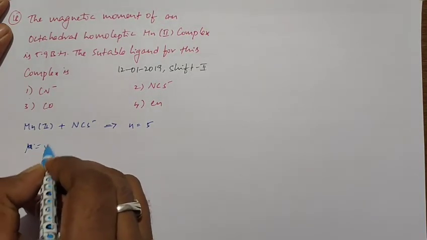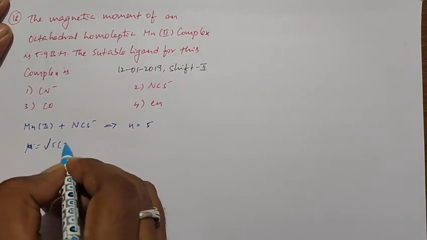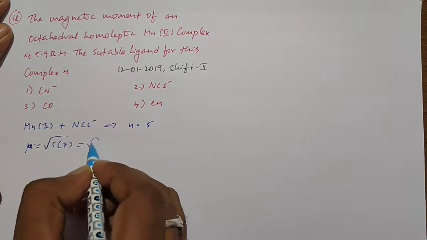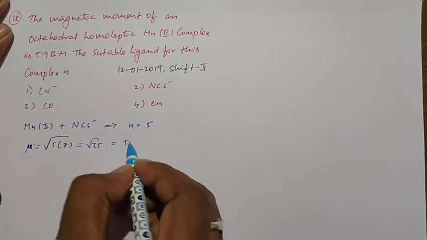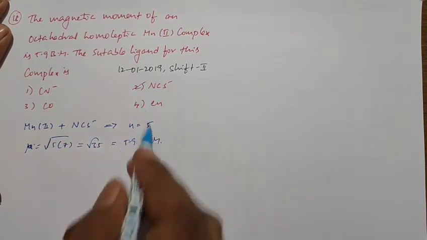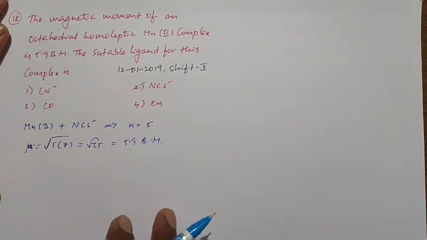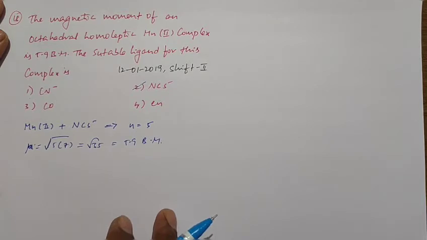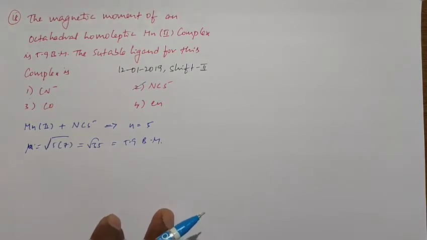So mu is equal to root of 5 into 5 plus 2, that is root 35, which is equal to 5.9 BM. So among these, isothiocyanate is a weak ligand. When this weak ligand combines with Mn2+ ion to form the complex, it can show the spin-only magnetic moment equal to 5.9 Bohr magneton.